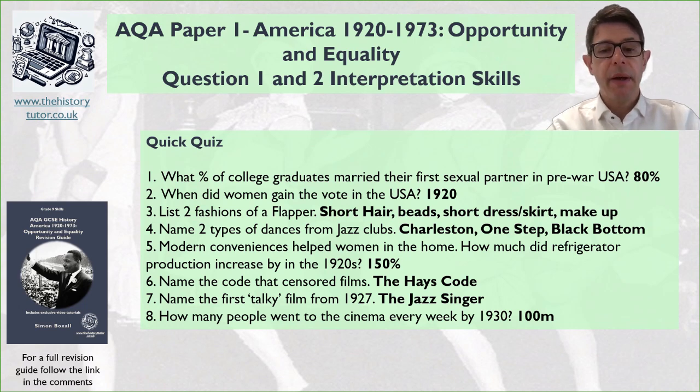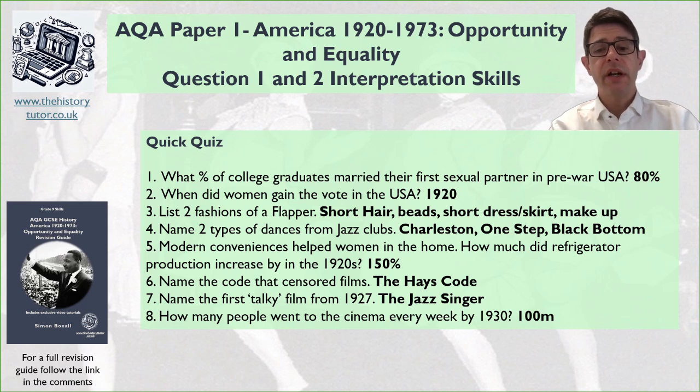Okay, so on to something about films now. Families would go off and watch films. Name the code that censored films. That's the Hays Code. It made sure that the values within the films were still very conservative. There wasn't to be a promotion of sex or adultery. It was very much within conservative values. There wouldn't be long kissing scenes, things like that. So very sensible ideas shown in there.